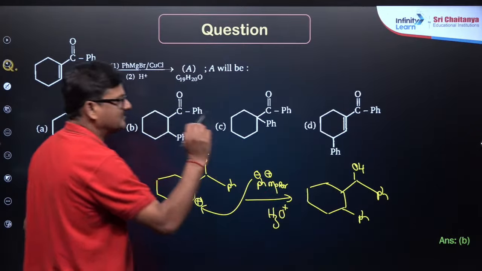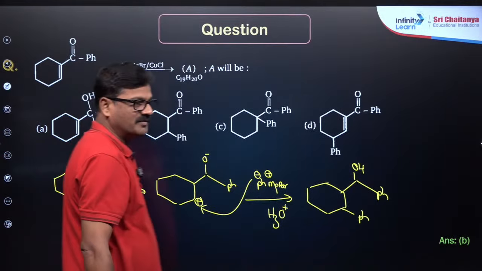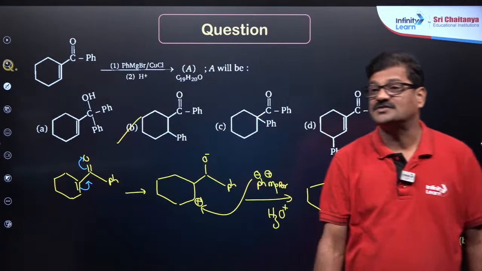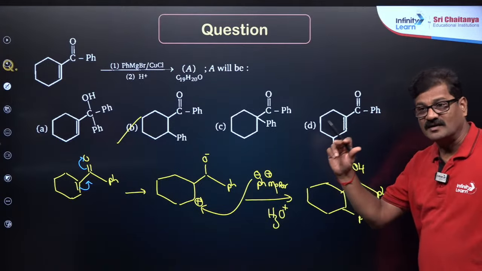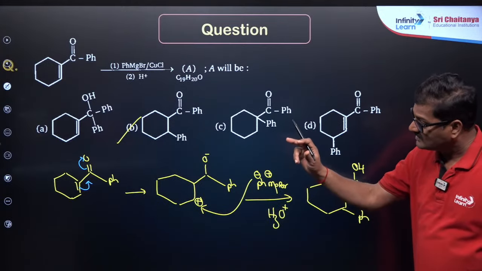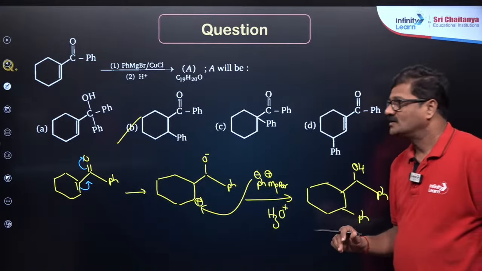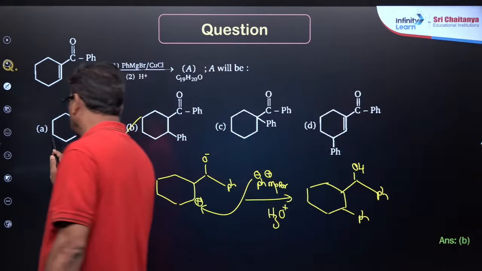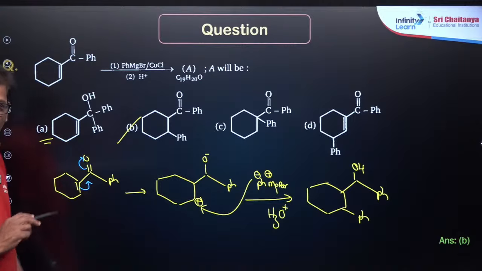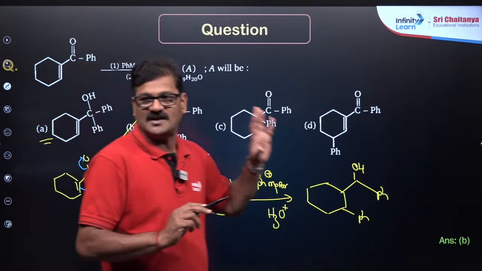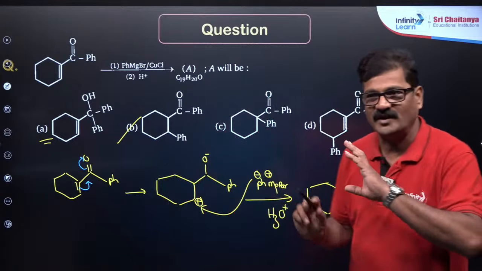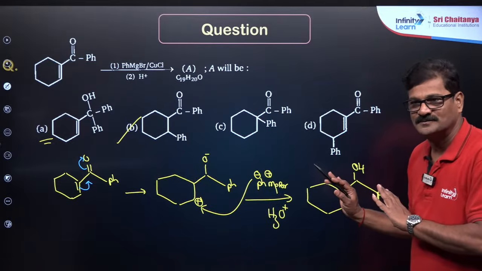Are you getting it or not? So my answer for this is going to be option B. It is in conjugation. When it is in conjugation, with a Grignard reagent you also have to check resonance. So it may be a trap where you give the answer just like me, but this is a very well emphasized answer. Fine. Any doubt, children? Clear?